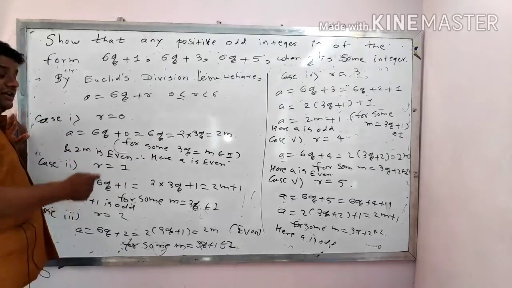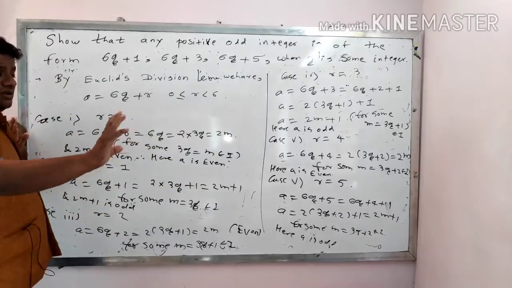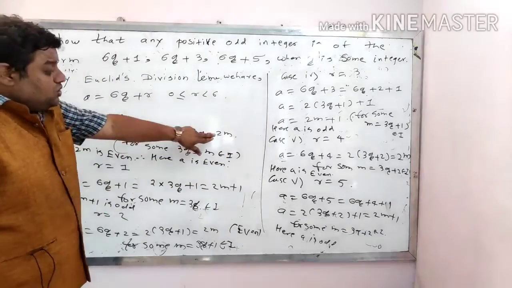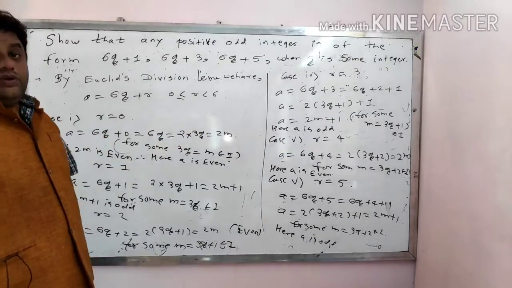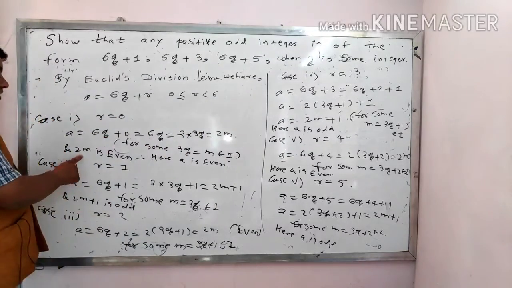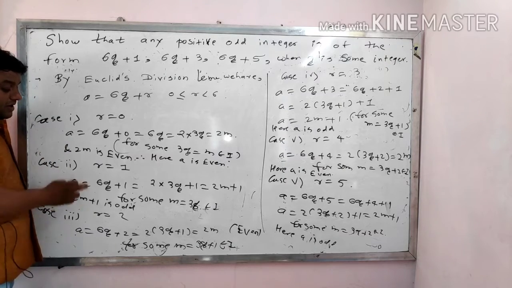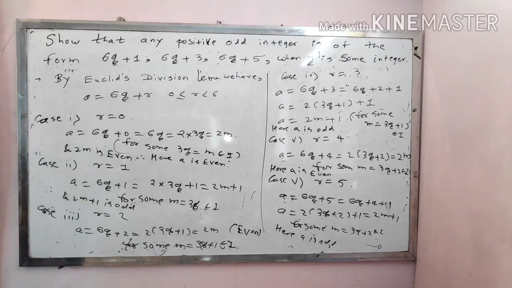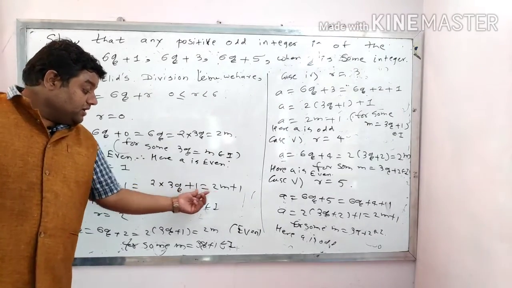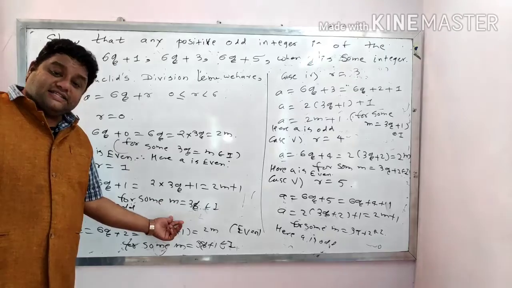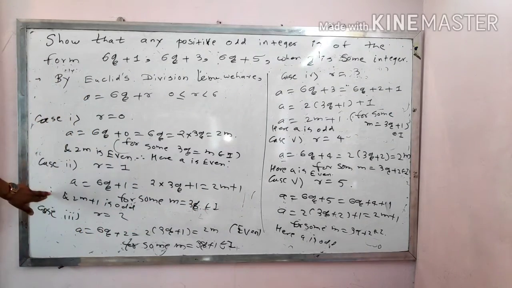So I can write it in the format of 2 into 3q, and 3q has m for some m equal to 3q. So a equal to 2m over here. When r equal to 0, a can become 2m if we take 2 common. So in this case, a is even. In the second case, r equal to 1, it is 6q plus 1, 2 into 3q plus 1. So this 3q I consider as m for some m. It will be 2m plus 1, and it is odd.